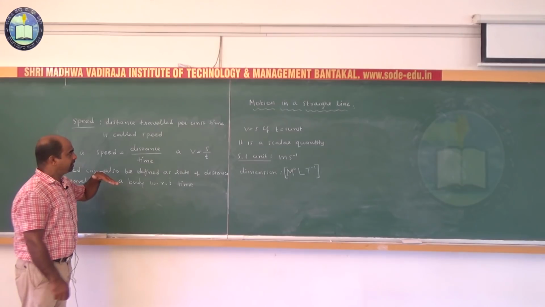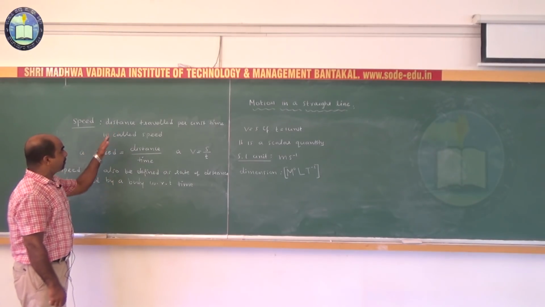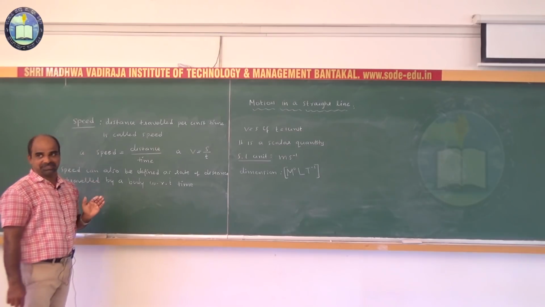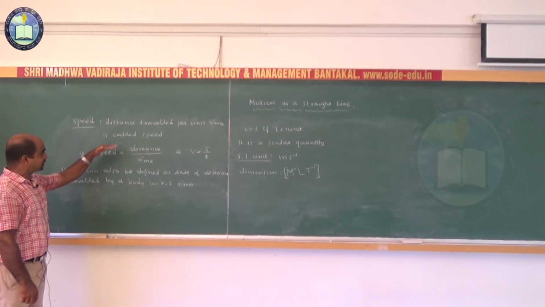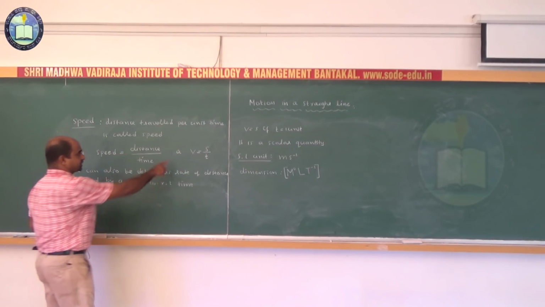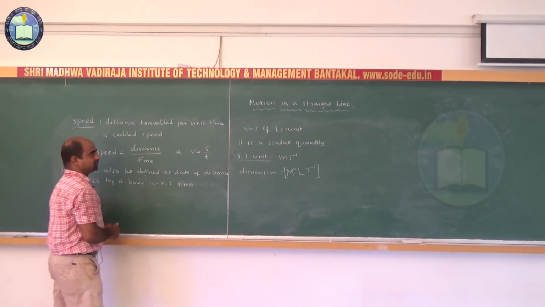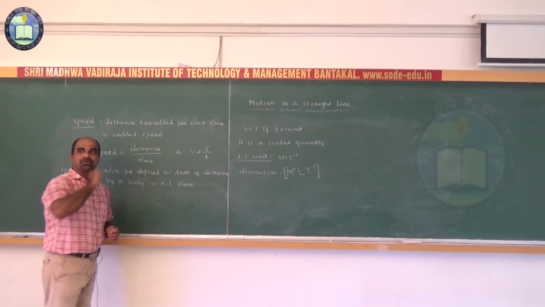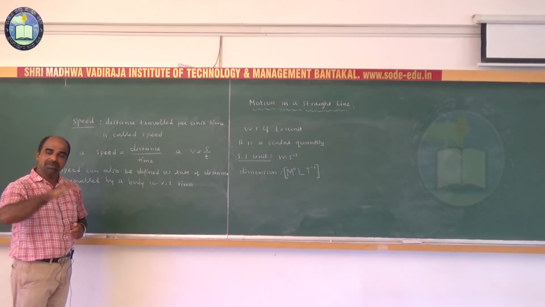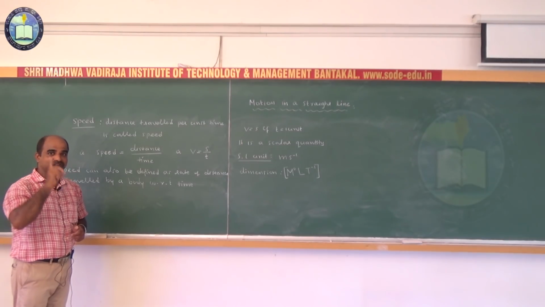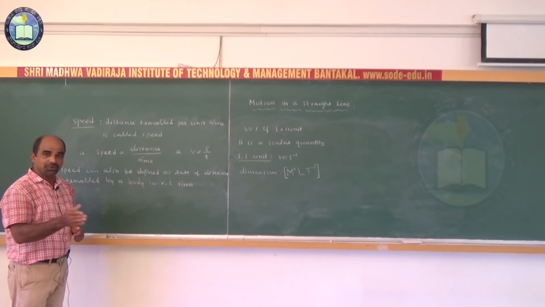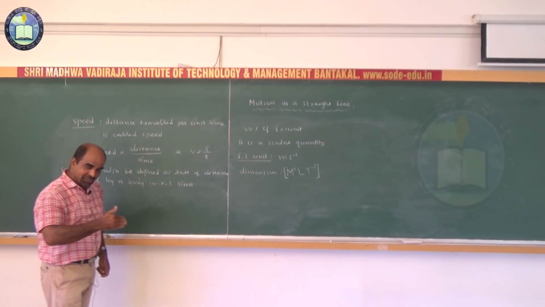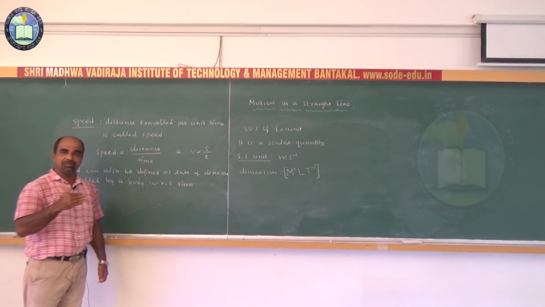What is speed? Distance traveled per unit time is called speed. That is, speed is equal to distance by time, v is equal to s by t. So v is equal to s if t is equal to 1 unit, which in the SI system is usually 1 second. I told you the speed of a car is 60 km per hour. What is the meaning of this?